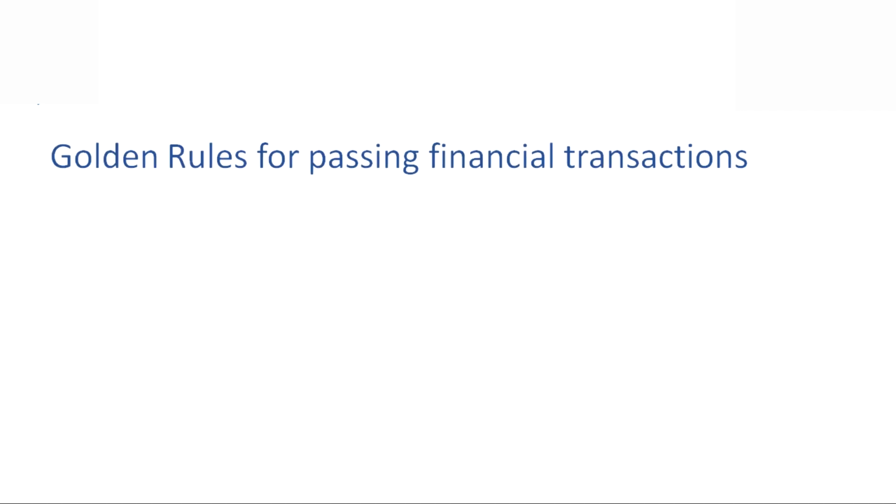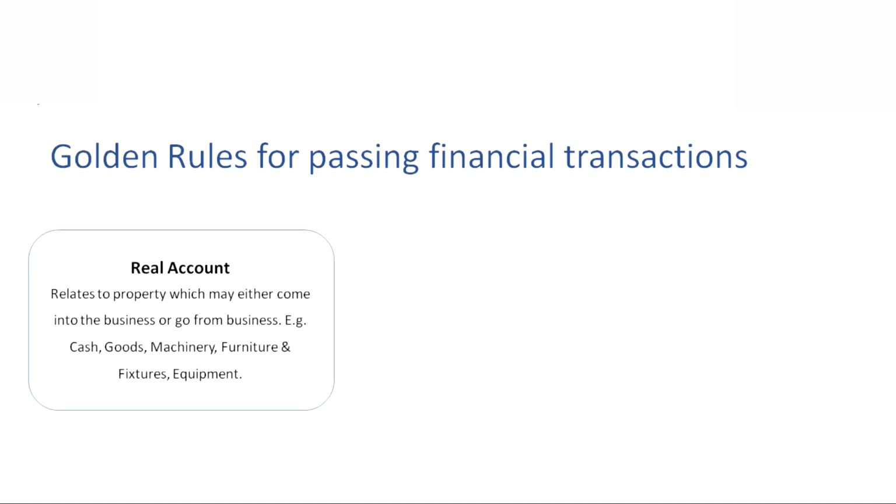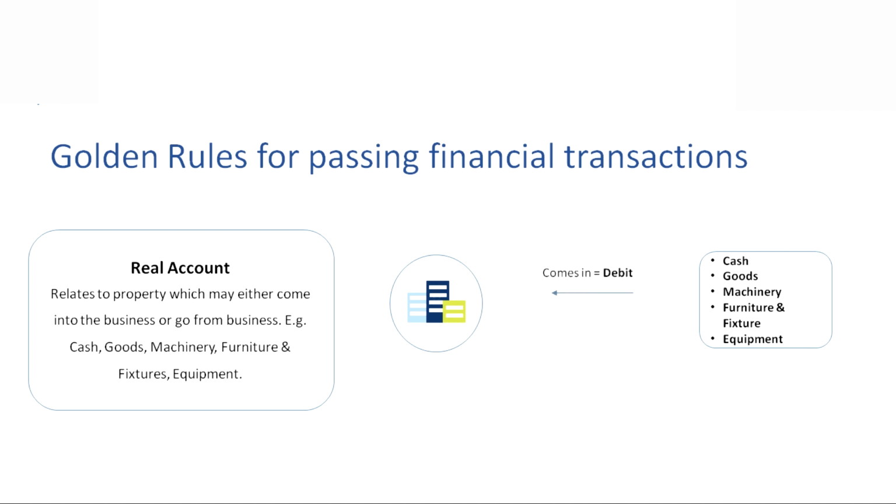The next account is real account. It relates to property which may either come into the business or go from business. For example, cash, goods, machinery, furniture and fixtures, equipment. The real account rule says debit what comes into the business and credit what goes out from business.